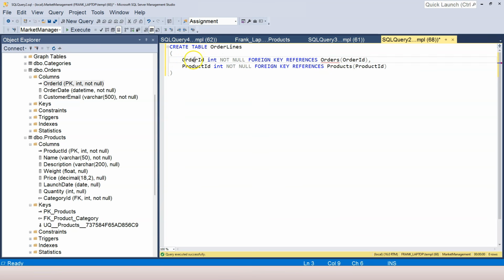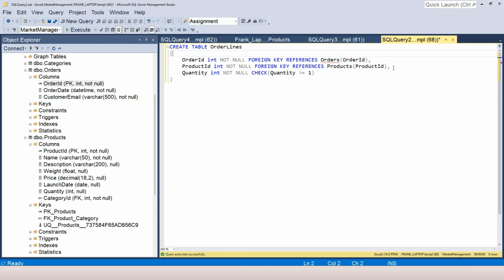In addition to the order ID and product ID, we also need to know how many products are included in this mapping, right? So how many products are included in this order? So then we add a quantity column and the data type is going to be integer and we cannot allow it to be null. And we can also add a column constraint. I'm going to say check quantity is greater or equal to 1.